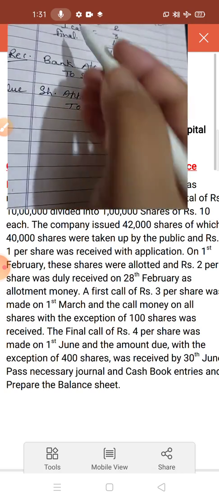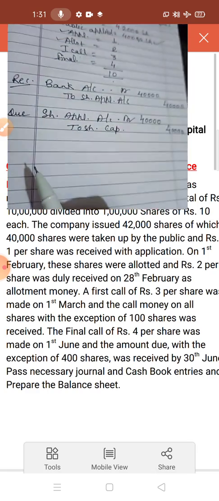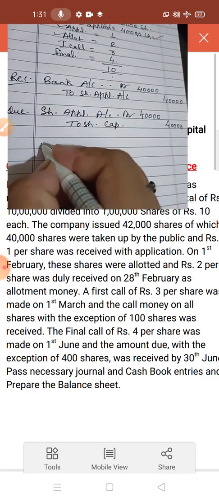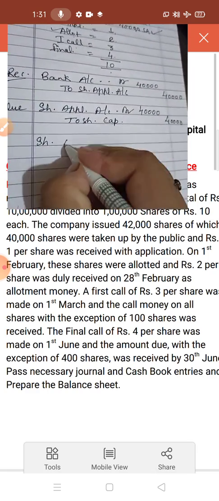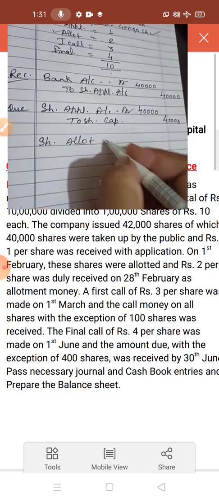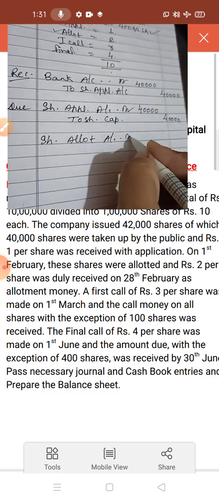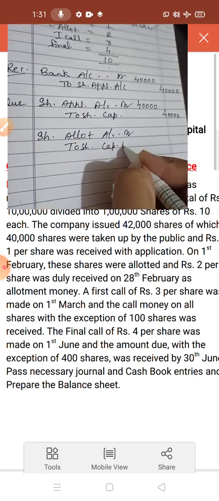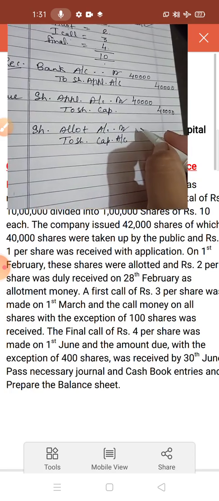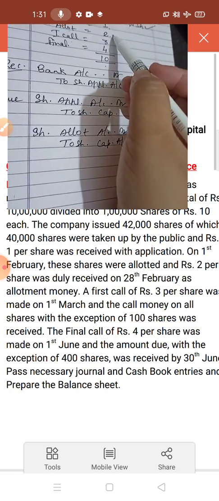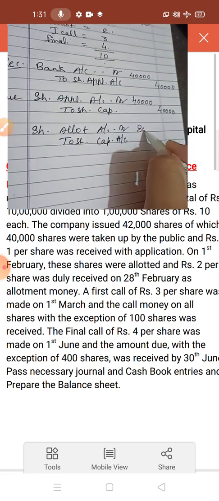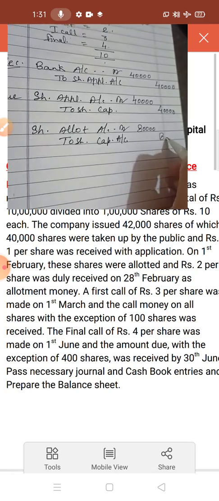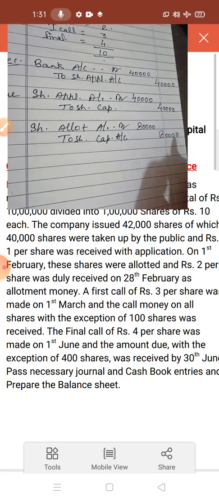Now for allotment, the next entry is share allotment account debit to share capital account. So here the amount is 40,000 into 2, it is 80,000, received on allotment.